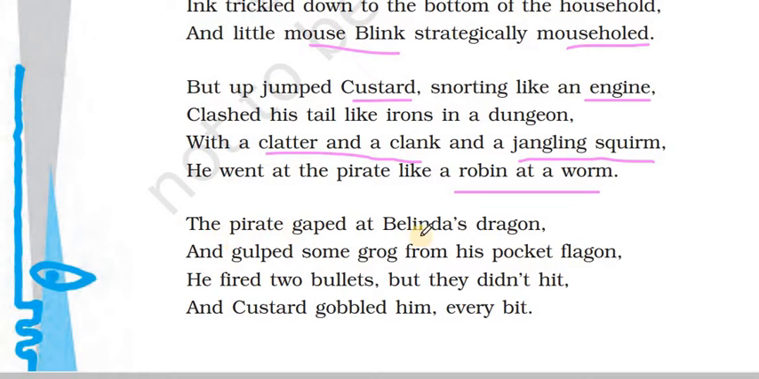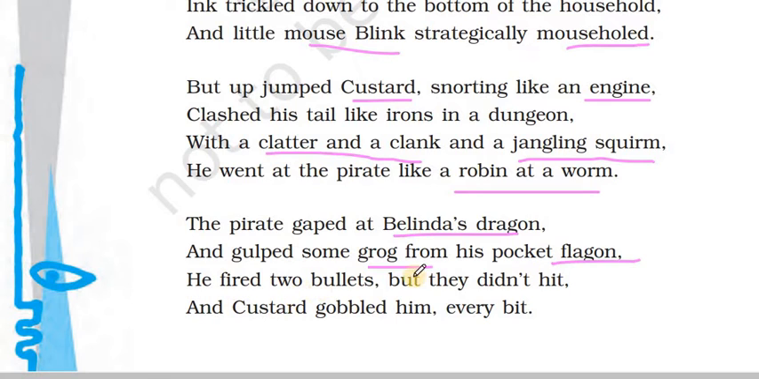The pirate gaped at Belinda's dragon. He was shocked to see the dragon and gulped some grog from his pocket flagon. So he gulped. He was just scared to see Belinda's dragon. He swallowed some grog. Grog refers to some liquid. From his pocket, flagon refers to container. So he took some liquid from his pocket container and he just drank.